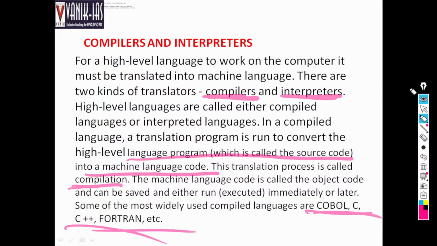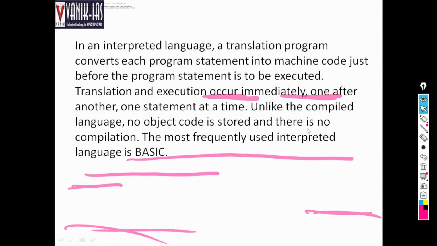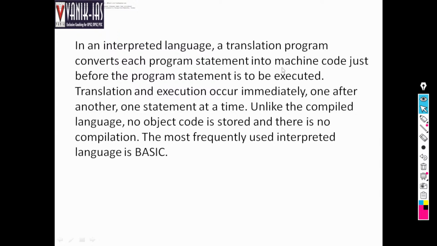And so far as interpreters are concerned, they convert to machine language one by one. In an interpreted language, the translation program converts each program statement into machine code, just before that statement is to be executed. Translation and execution occur immediately, one after another, one statement at a time.